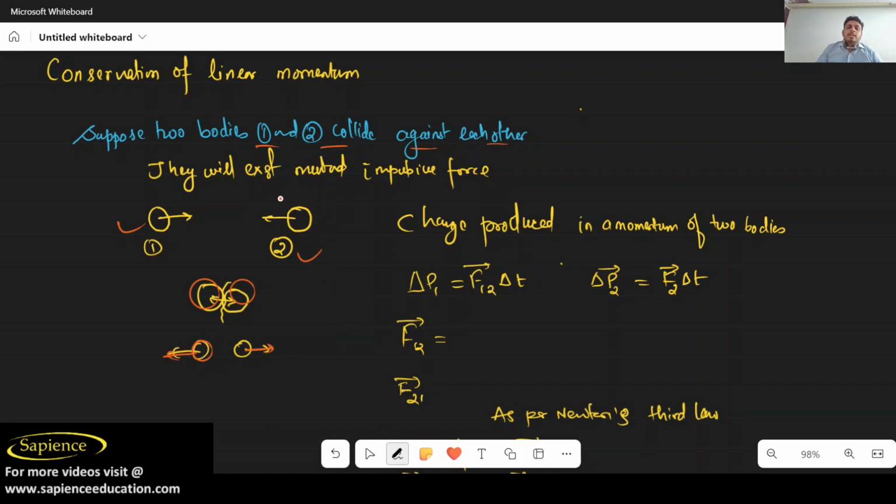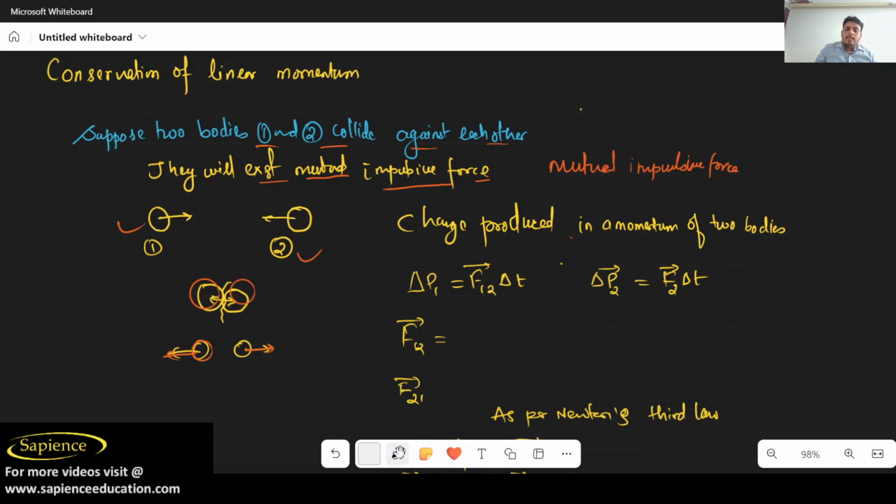They will exert a mutual impulsive force on each other. Now, let us look at the change produced in the momentum of the two bodies.